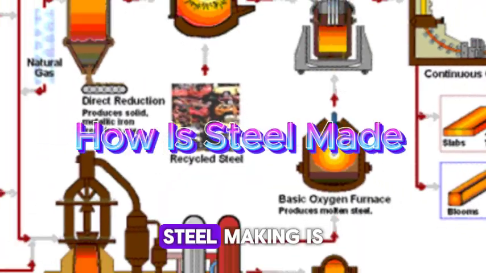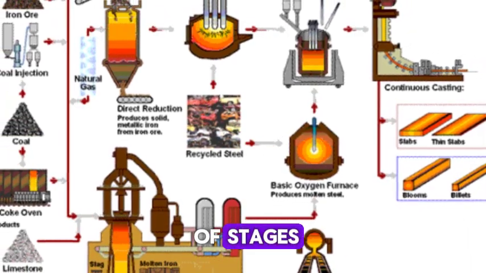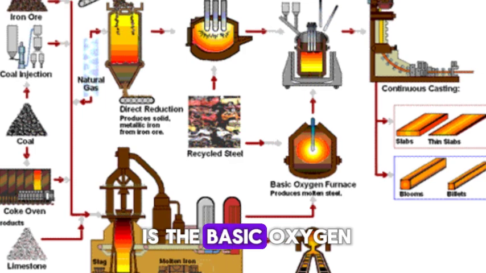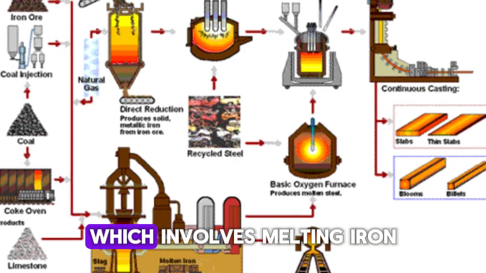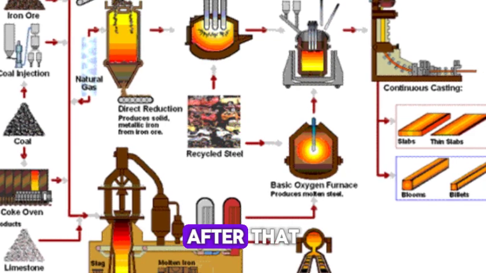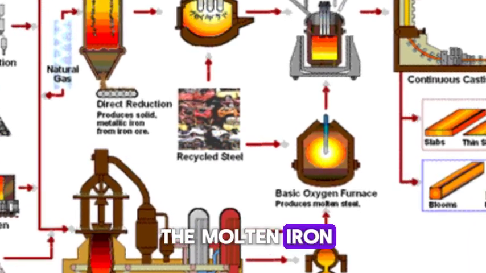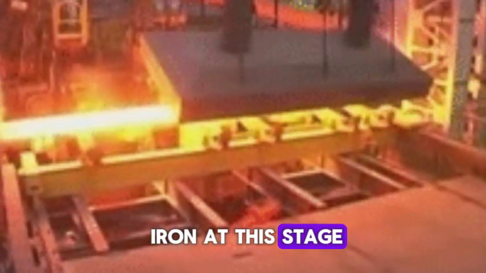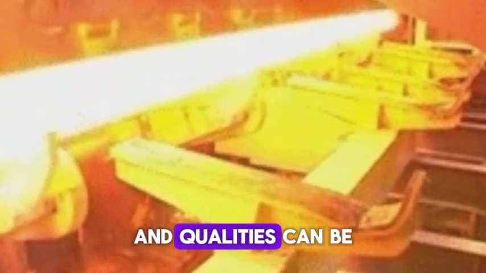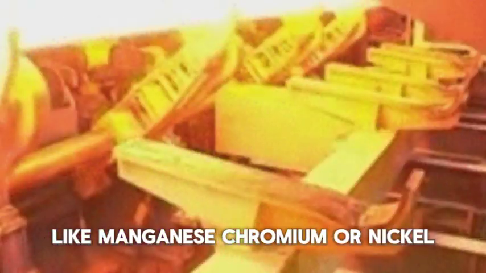How is steel made? Steelmaking is the process of producing steel through a series of stages. The most used method is the basic oxygen furnace process, which involves melting iron ore in a blast furnace to produce pig iron. After that, excess carbon and impurities are blown out of the molten iron using a high-pressure oxygen jet in a basic oxygen furnace to refine the pig iron. At this stage, the necessary composition and qualities can be obtained by adding other components like manganese, chromium, or nickel.